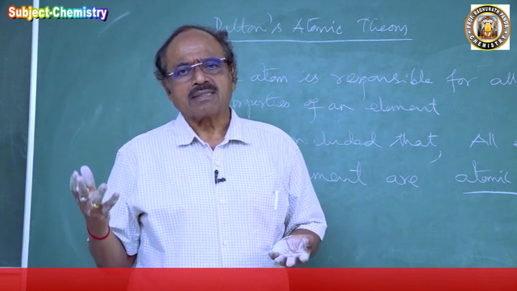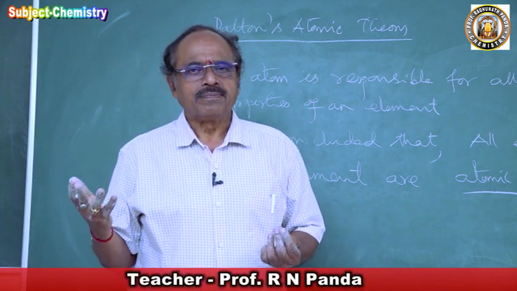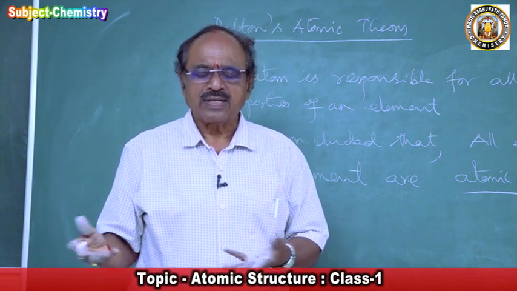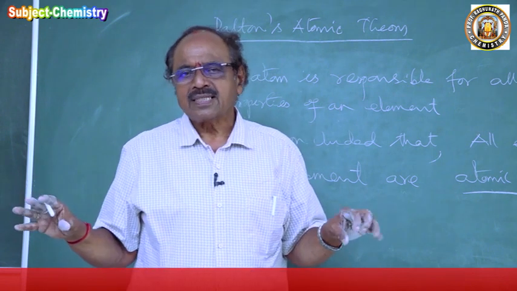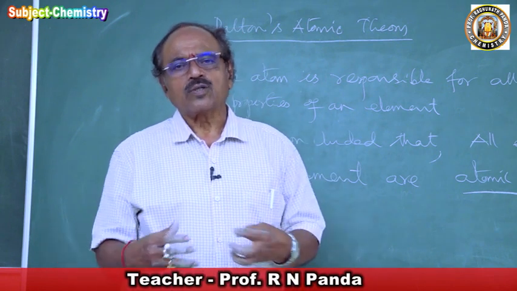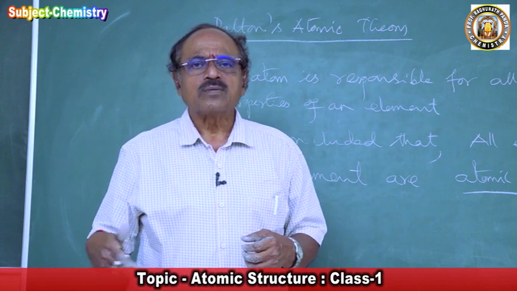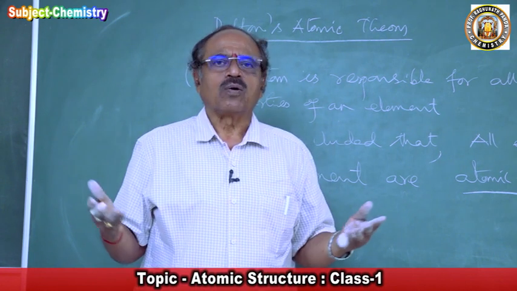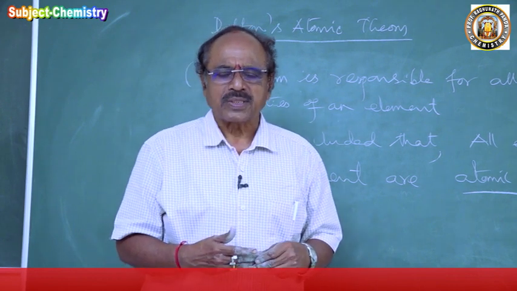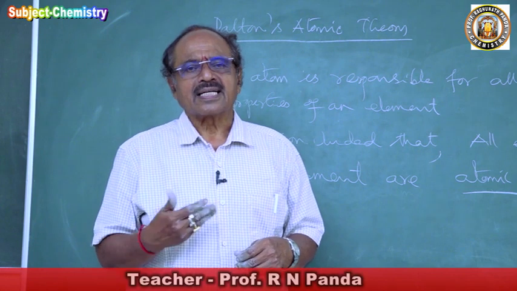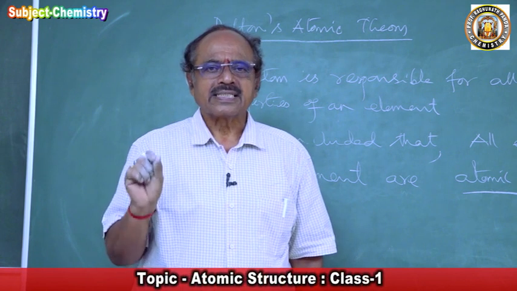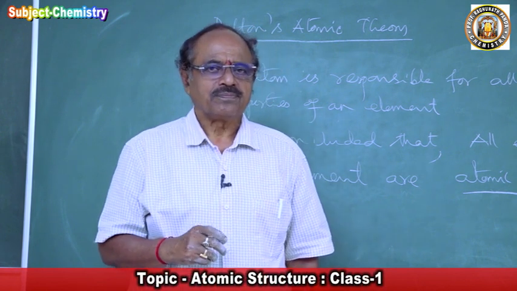Then they decreased the pressure to 0.01 mm by connecting a vacuum pump to a tube. They took the gas, reduced its pressure, and then allowed the electric current to pass through it, going on increasing the voltage. They found that under reduced pressure, when a high voltage of electricity was passed through gas, the gases started conducting electricity. That is called the gaseous discharge, and that led to the discovery of the structure of the atom.